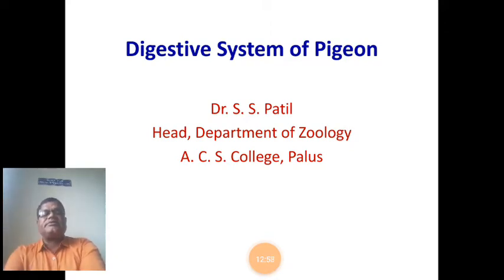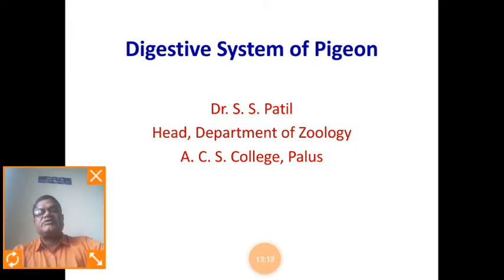The digestive system is divided into two parts. In each and every vertebrate animal, the digestive system is divided into two parts. One is the alimentary canal and one is the digestive glands. Half of the digestive system is called the alimentary canal and the remaining half is called the digestive glands, or the glands associated with the alimentary canal. One by one we will see what the alimentary canal is.